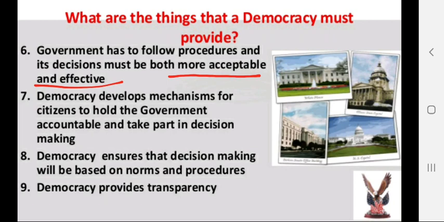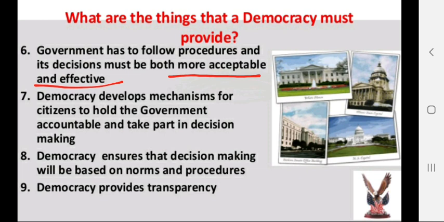Now one more word is coming, that is accountable. So what is the meaning of accountable? Accountable means that the government is responsible as it is chosen by the people. So the government is responsible as well as answerable to the people. Whichever decision is taken by the government, it is answerable to the people for that.